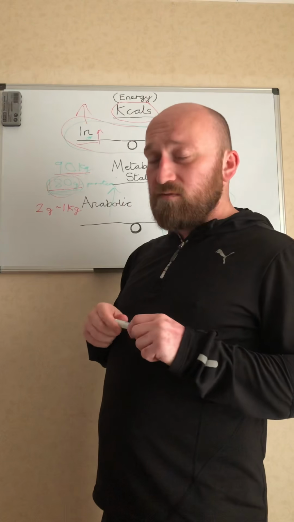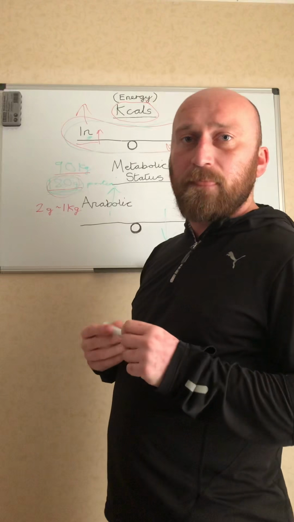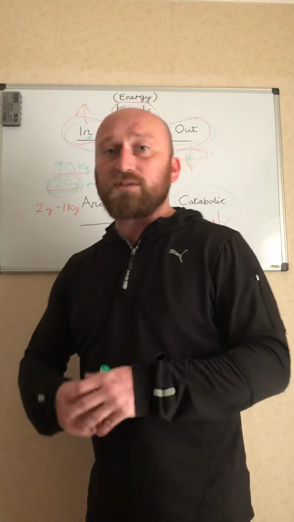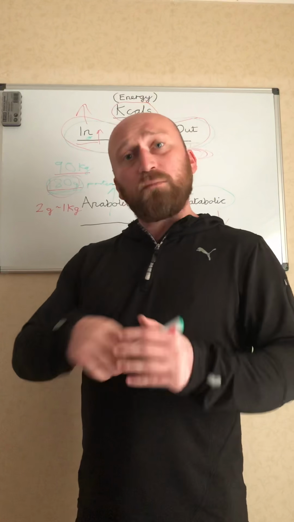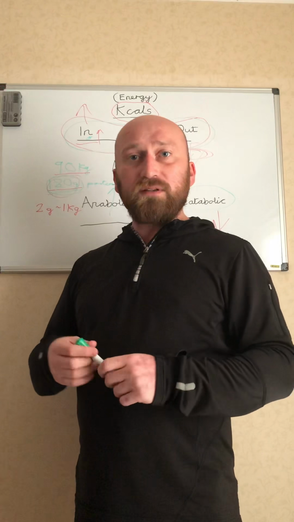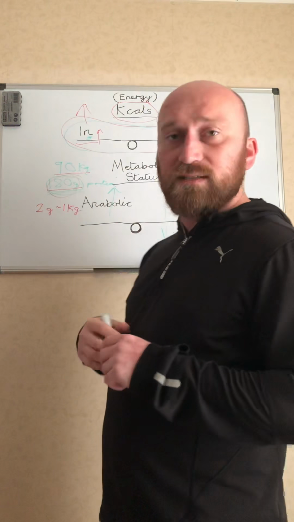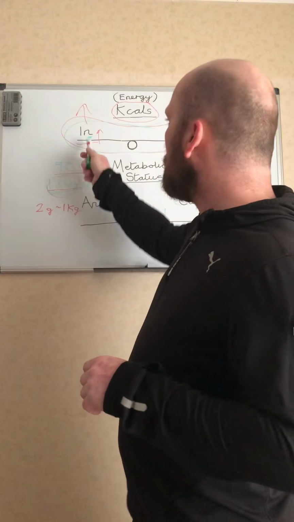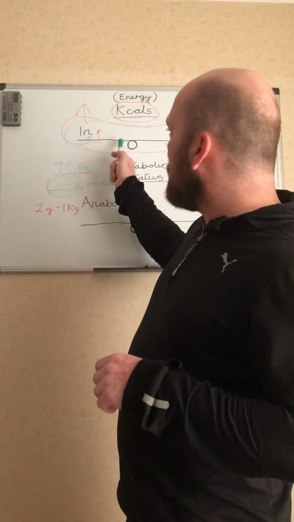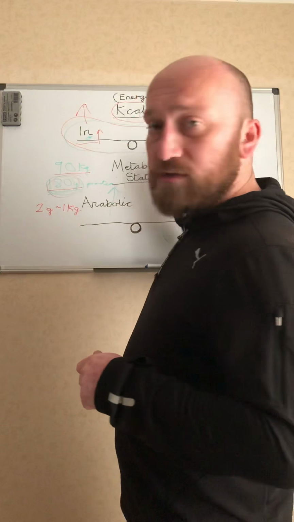So if we want to really simplify our diet down, we say, right, 180 grams of protein. We'll break that down into regular intervals throughout the day, because once we finish training, our body doesn't just go, right, we finished training, let's rebuild. Your body will be in a process of rebuilding over the course of the day, the week, until our bodies fully fix those muscles. So we want to be taking our protein at regular intervals. We break this down into, let's say, 4 to 5 meals, and we ensure that that is factored into our energy balance. Once we've factored in enough protein, then we can do the simple maths: if we increase our calories, we put on weight; reduce them, and we burn off.